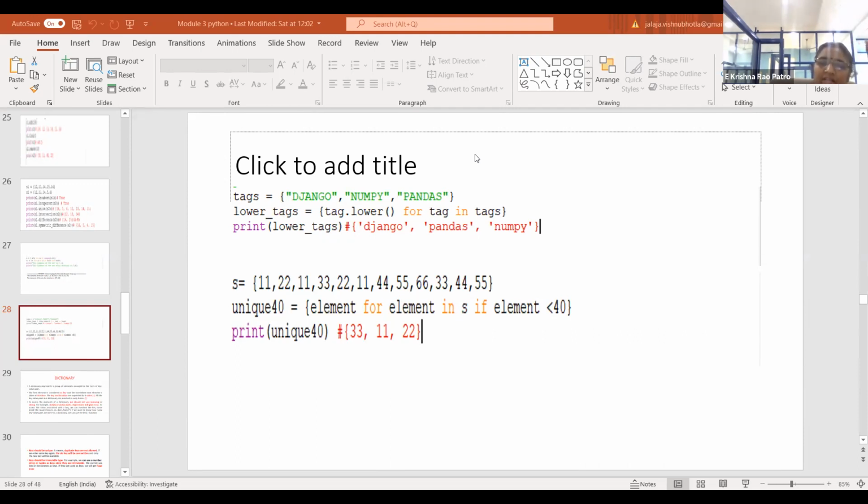In that 20 marks, 16 marks will be awarded for your programming. That means the way you have coded and the way you have written your write-up. The rest of the 4 marks will be given to your viva. So effectively, for 12 weeks, it will be 12 4s, 48 marks will be awarded for your viva.